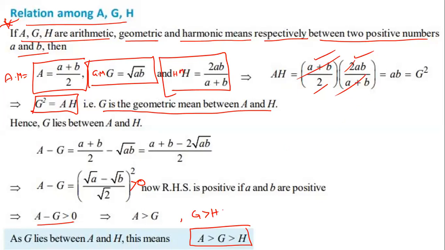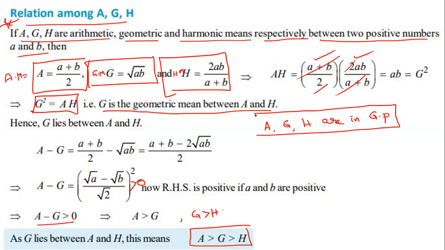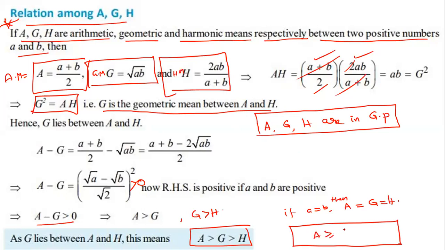Yeah, I should give the conclusion. What is that? Here I'm writing: A, G, H are in geometric progression. So dear students, here a and b are distinct. Note, if a is equal to b, then what can you say? A is equal to G is equal to H. That's why the overall conclusion is A greater than or equal to G greater than or equal to H.